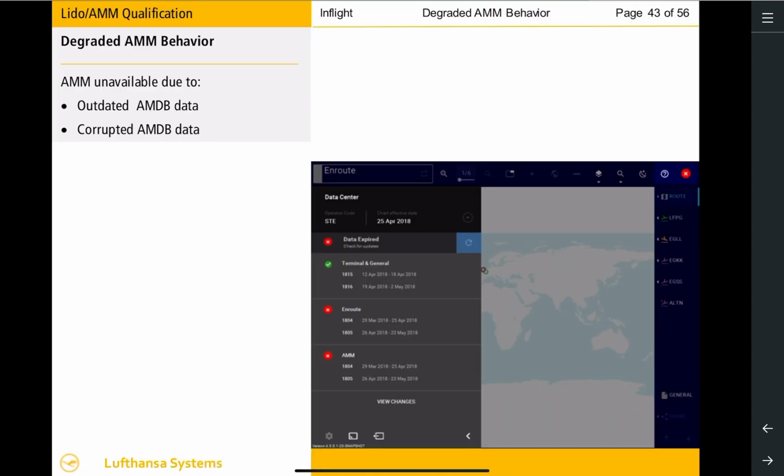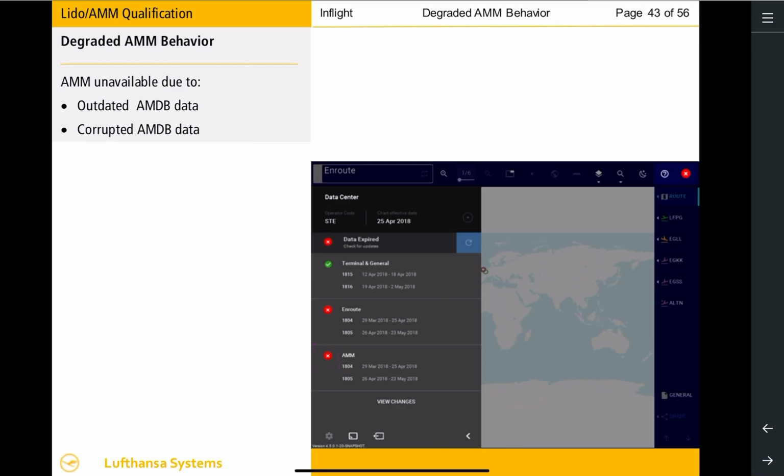Lido AMM depends on the availability of a valid AMDB, or Airport Mapping Database. There may be multiple reasons for Lido AMM to be unavailable. The database may be outdated or data may be corrupted. This will be indicated by a red X on the data status icon in the Data Center panel.